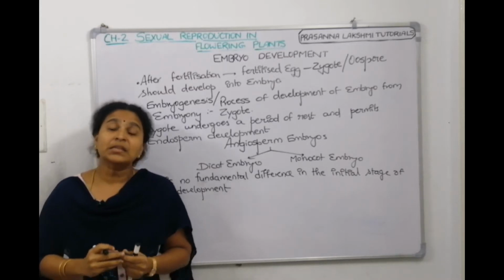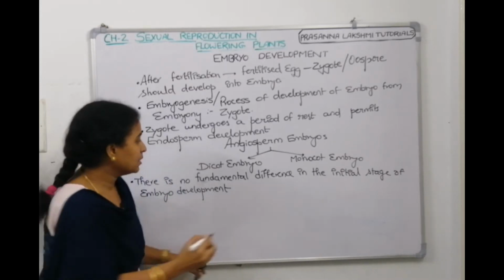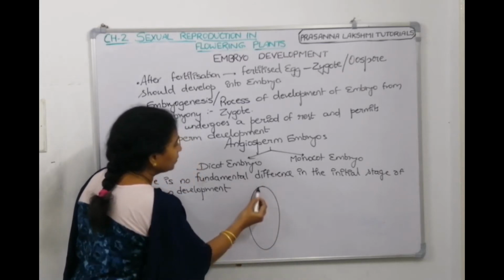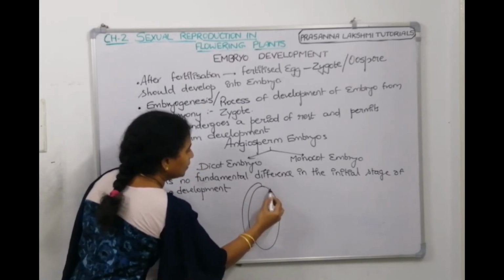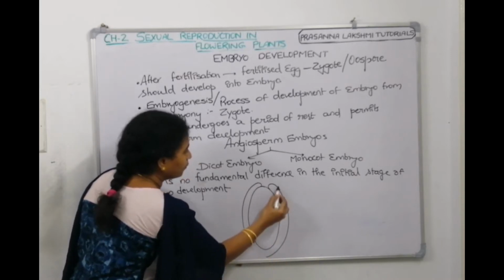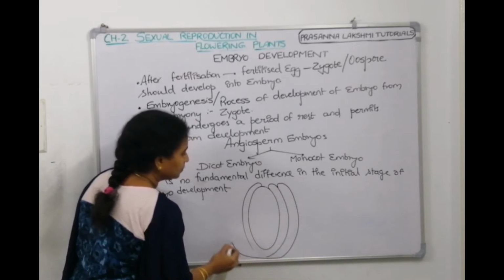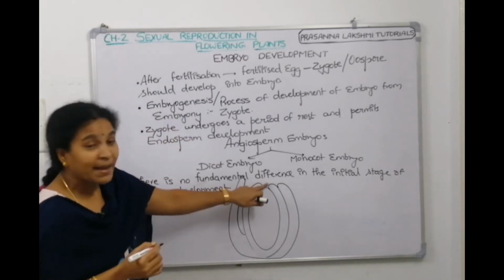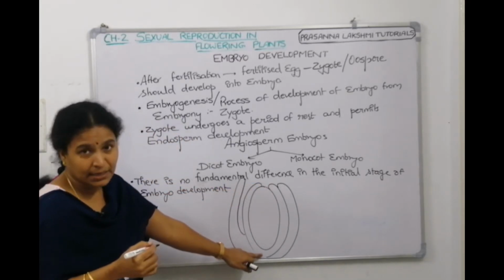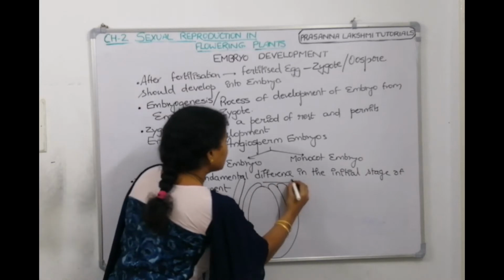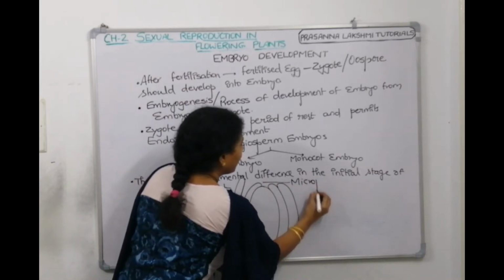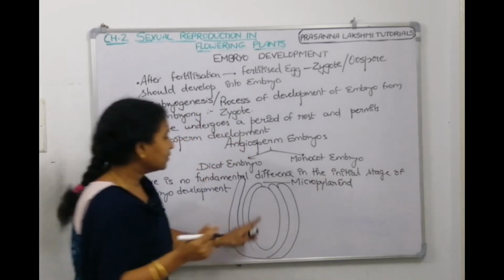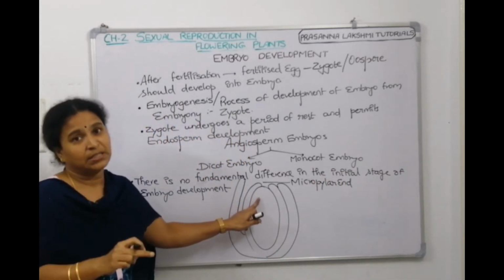Now, where does embryo development start? If we see an ovule, these are the integuments of the ovule. This is the micropylar end and here is the chalazal end. At the micropylar end the egg was there.